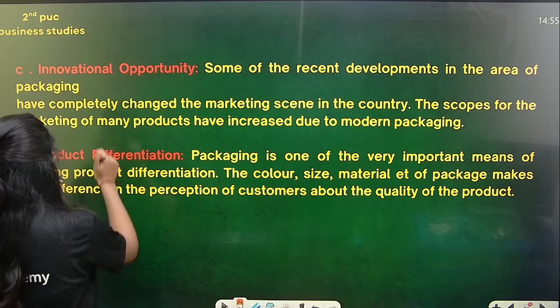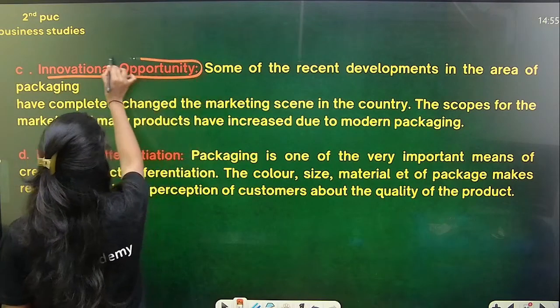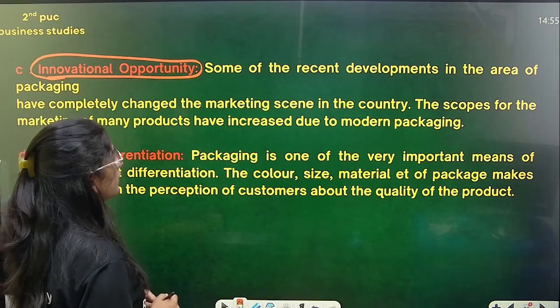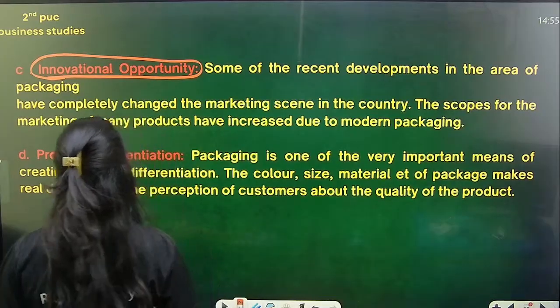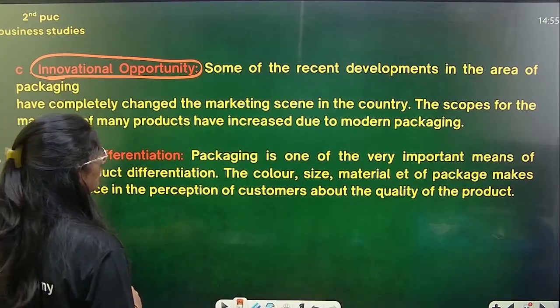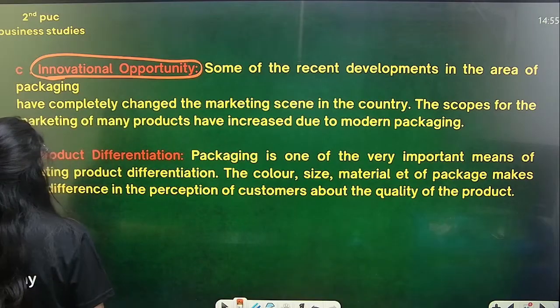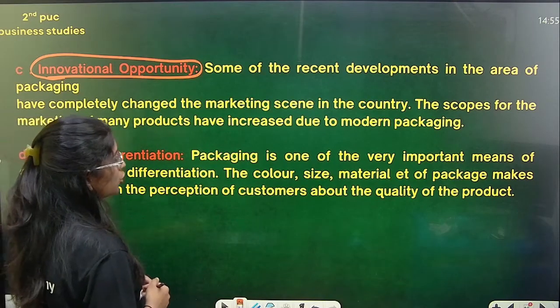So this is innovational opportunity. What is innovational opportunity? Some of the recent developments in the area of packaging have completely changed the marketing sense in the country. The scopes for the marketing of many products have increased due to modern packaging.